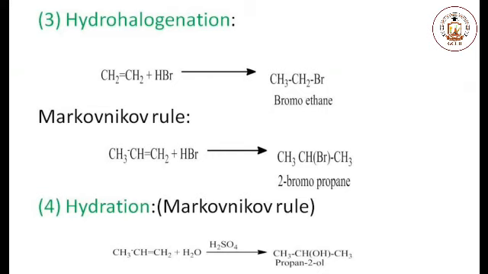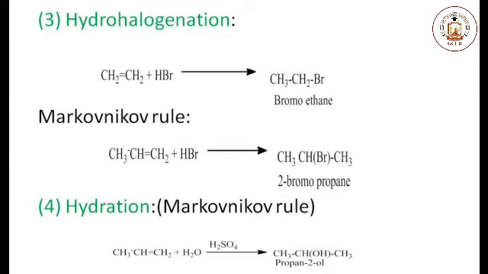Third chemical reaction is alkene is treated with hydrogen halides. In case of symmetrical alkenes, it is no matter to which carbon, hydrogen or bromine is attached. In this way, the symmetrical alkenes form the product bromoethane.